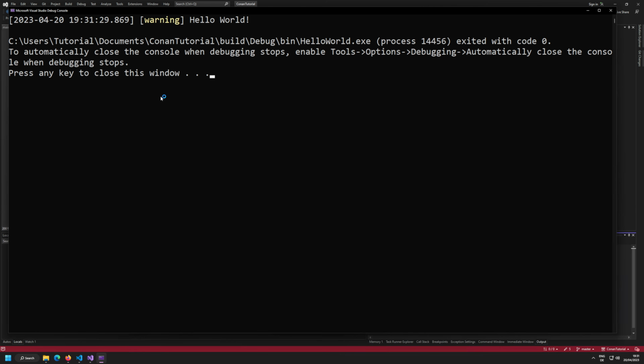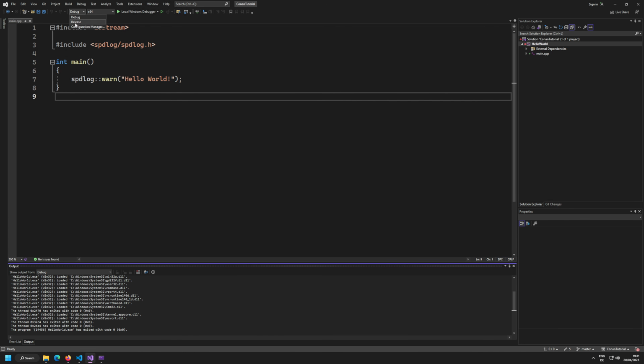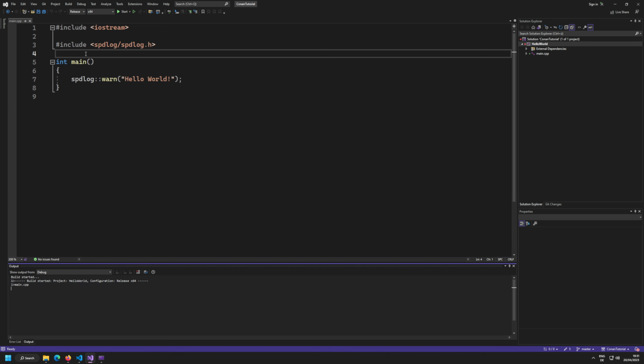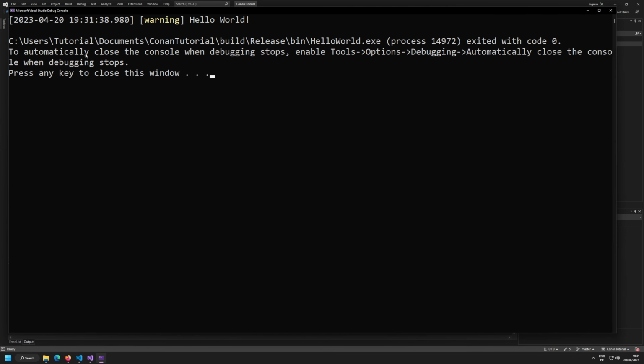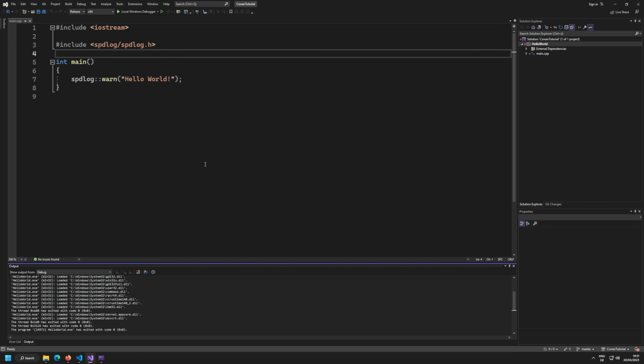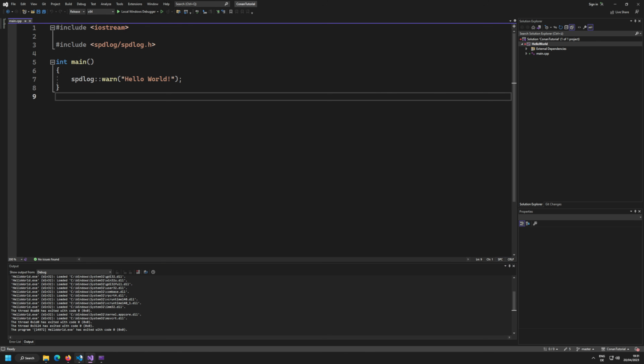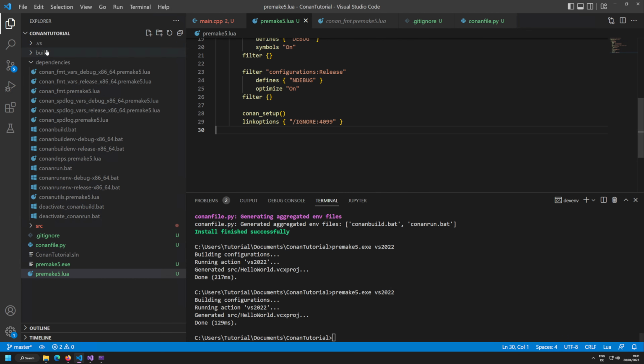And if I now run this, we should get some spdlog hello world warning, and now everything is set up correctly, so a release build should also do the trick and should also work. And again, we get a hello world and warning, no issues about mismatched runtime libraries, and everything is good.